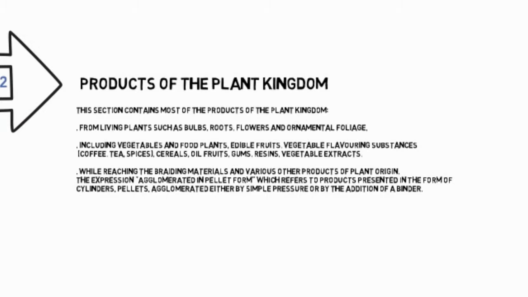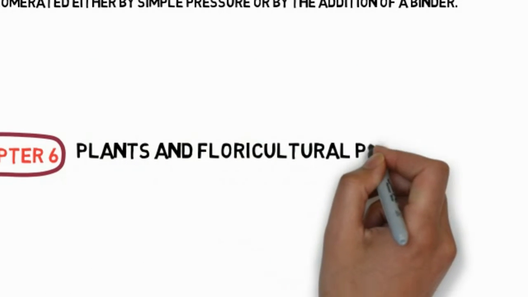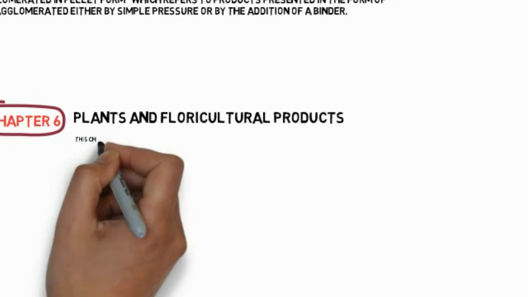This section contains a single section note relating to the clarification of the expression agglomerated in pellet form, which refers to products presented in the form of cylinders or pellets, agglomerated either by simple pressure or by the addition of a binder. This section contains chapters 6 to 14, namely: Chapter 6: Live Trees and Other Plants and Floricultural Products.